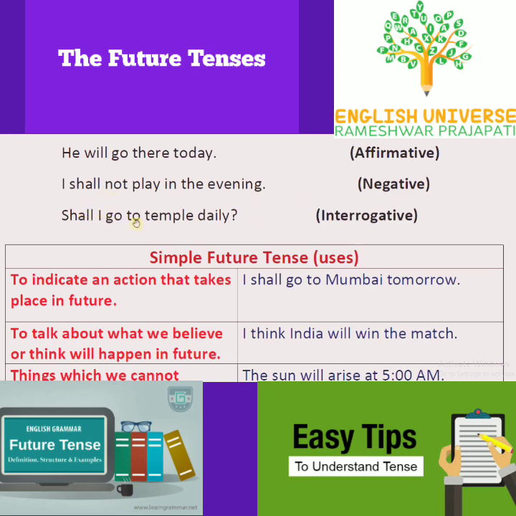Next, shall I go to temple daily? This is interrogative sentence. For making interrogative sentence, we have to put auxiliary verb will or shall before the subject. Here, shall I go?